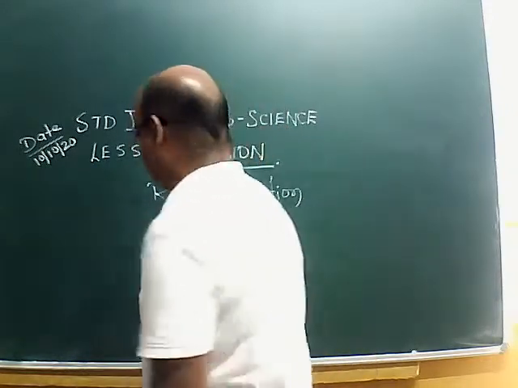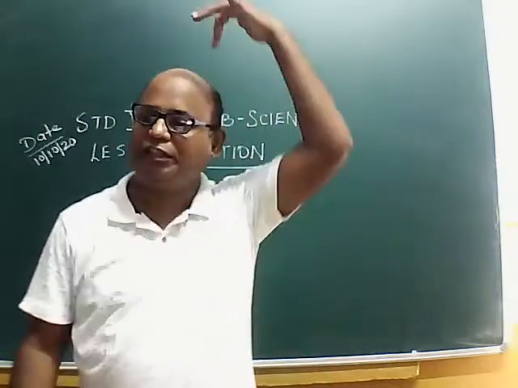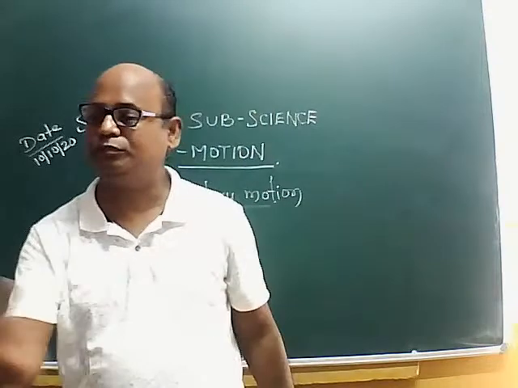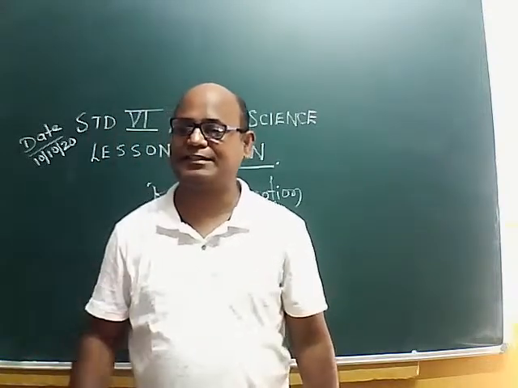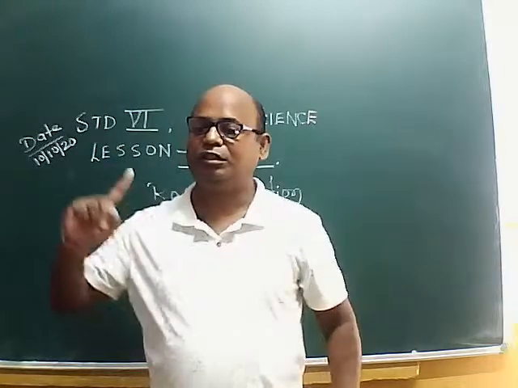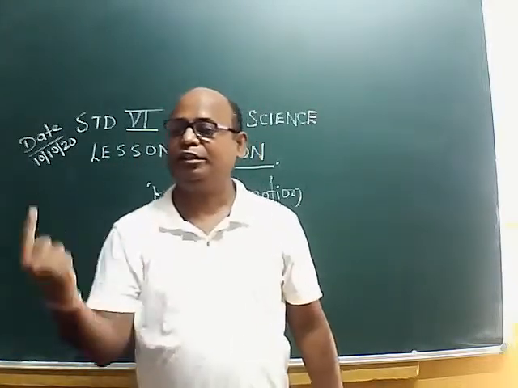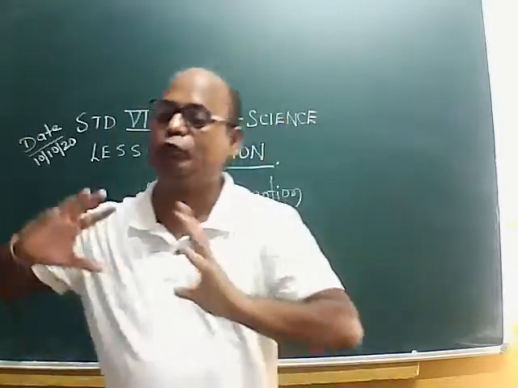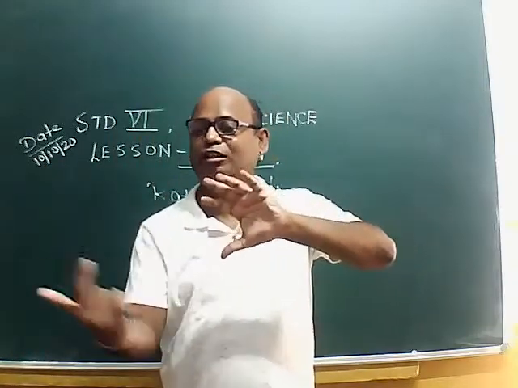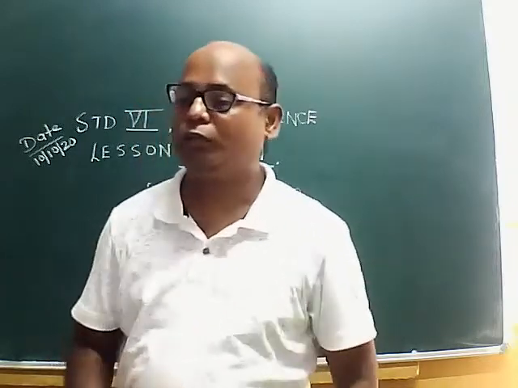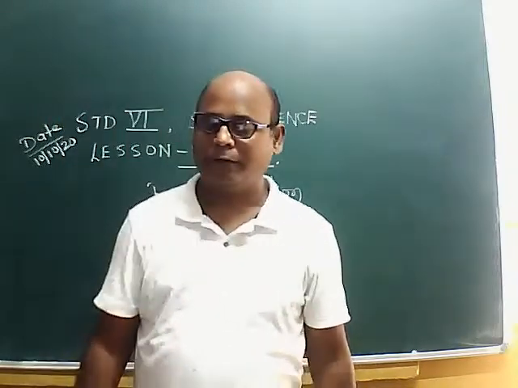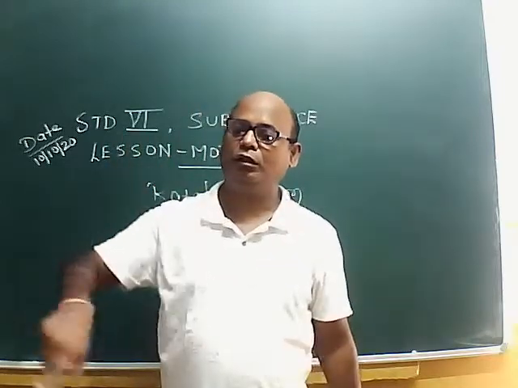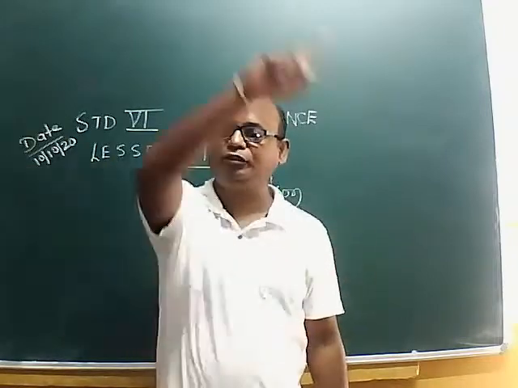For example, if I go like this around myself, around an imaginary axis passing through me, it's a rotatory motion, as the body is moving around its axis. For example, you know that the Earth completes one rotation in 24 hours. So it is movement of the body around its axis, around itself. It is called rotatory motion. Then you know the merry-go-round, the ferris wheel, you might have seen.